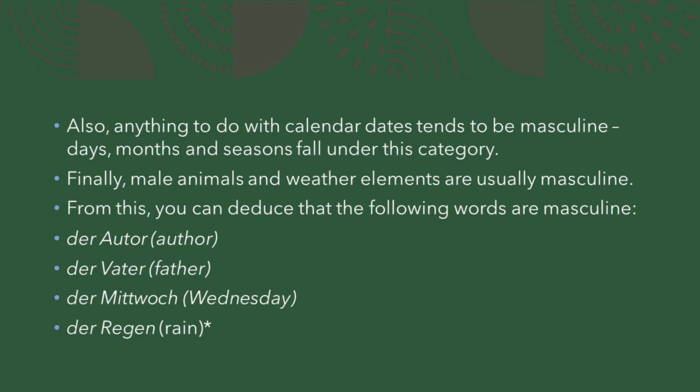Also, anything to do with calendar dates tends to be masculine. For example, days, months, and seasons fall under this category. Finally, male animals and weather elements are usually masculine. From this, you can deduce that the following words are masculine: der Auto, der Vater, der Mittwoch, der Regen.